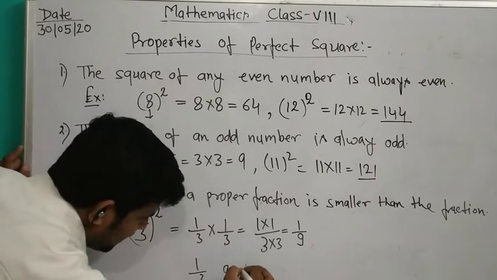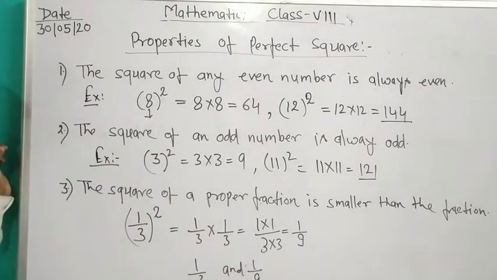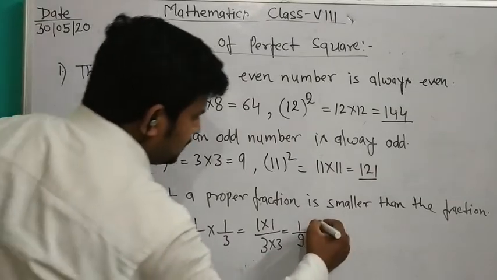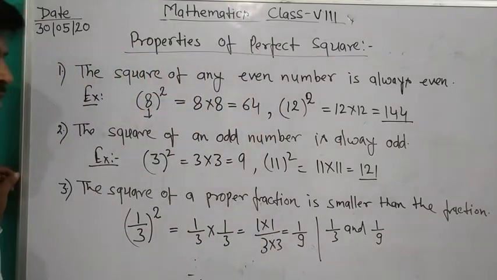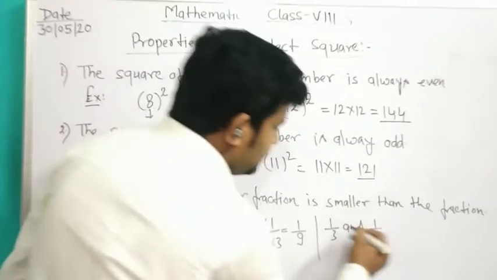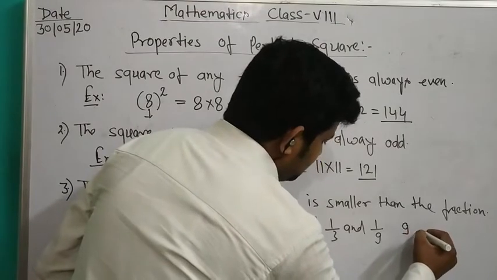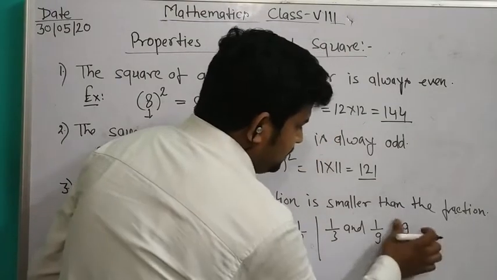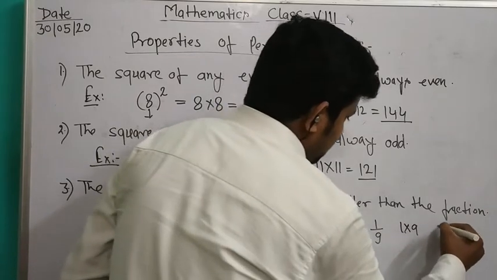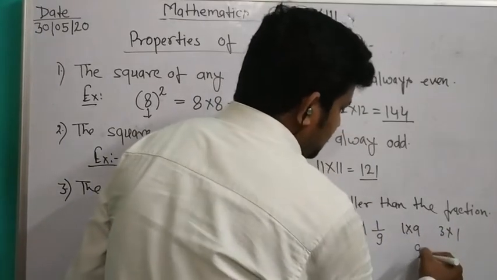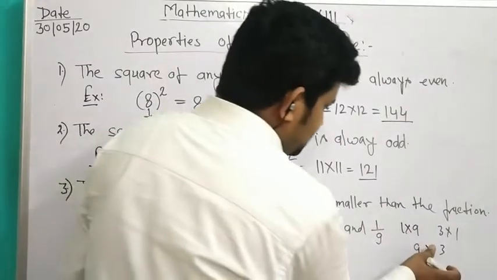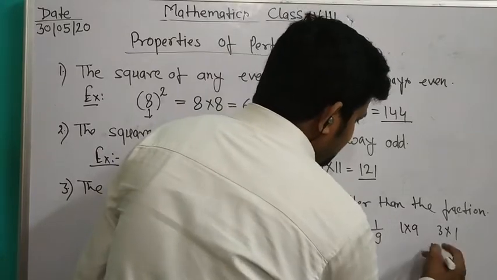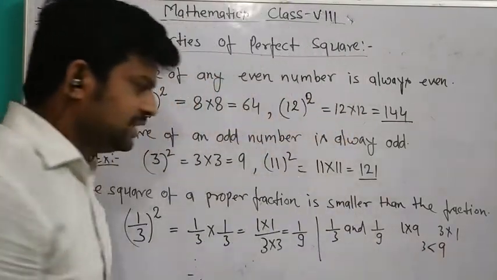Now we compare 1 upon 3 and 1 upon 9. Which one is greater and which one is smaller? Cross multiplying, 1 into 9 and 3 into 1, we get 9 and 3. 9 is greater than 3, and we can also write 3 is less than 9.